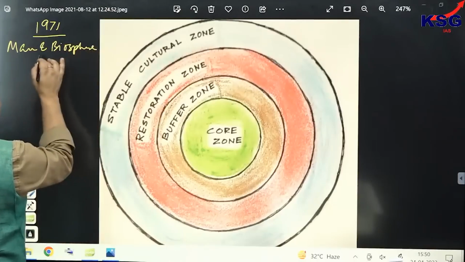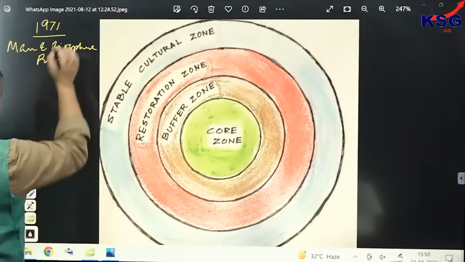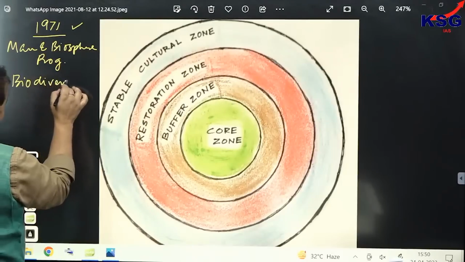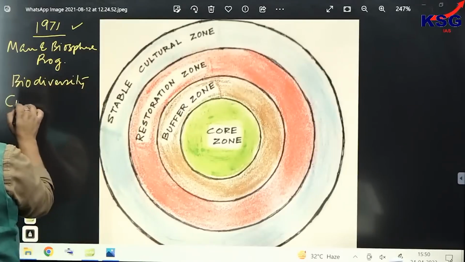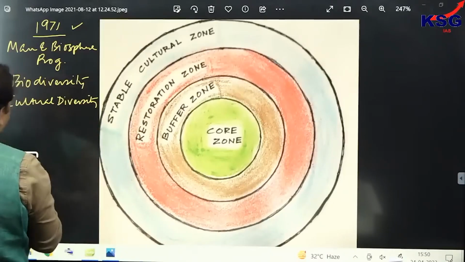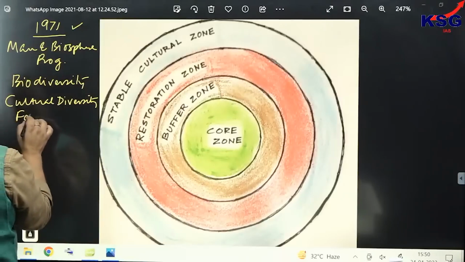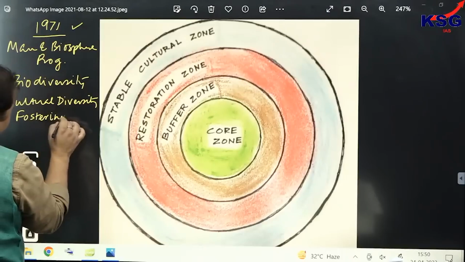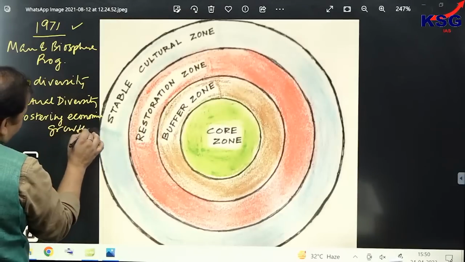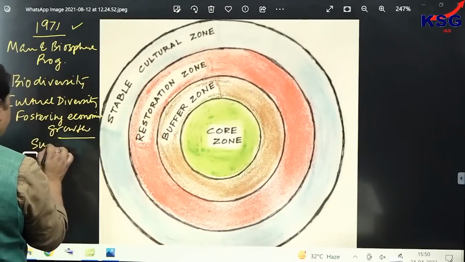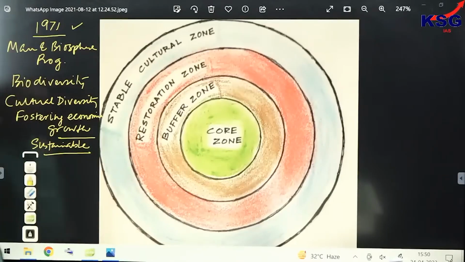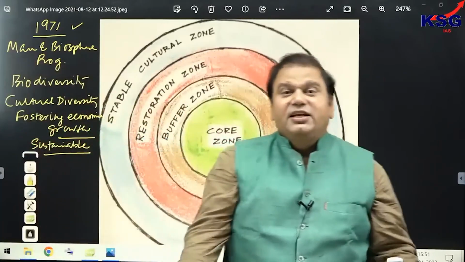Biosphere Program of UNESCO. It was started in 1971 and it is meant for protection of what? It is meant for protection of not only biodiversity but also cultural diversity. And cultural diversity, I have just explained what the meaning of cultural diversity is. But it is also used for fostering economic growth. But the development should be sustainable in nature.